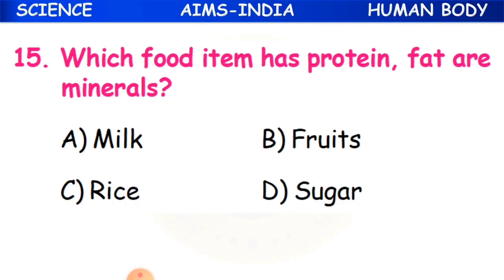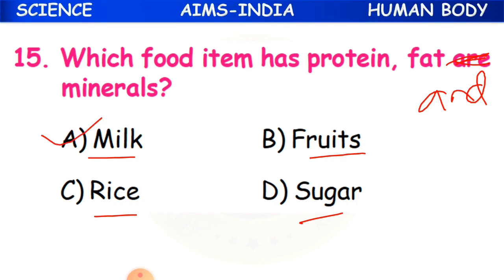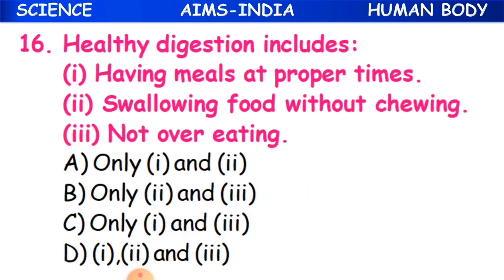Clear? Now which food item has protein, fat and minerals? Which food item has protein, fat and minerals? Either milk, fruits, rice or sugar. So the answer is milk. That is why we ask everyone to have milk every day, because it has protein, it has fat and minerals.